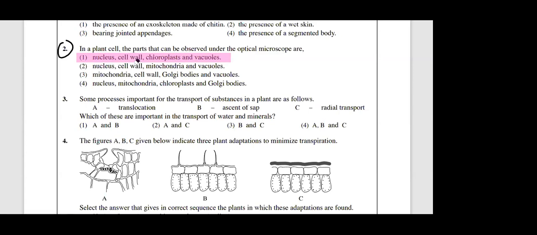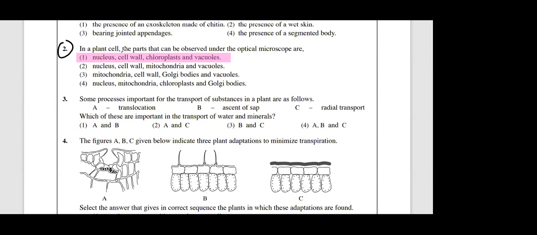Cell wall you can observe; nucleus, chloroplast and vacuole you can observe. One of the best examples is the practical you have in grade 10, observing cheek cells under the microscope, and onion peel or the lower epidermis of beetle leaf plant cells. There you can see the nucleus, cell wall and cytoplasm. Vacuole also you can observe if you get a cross section. Therefore the answer is the first one.